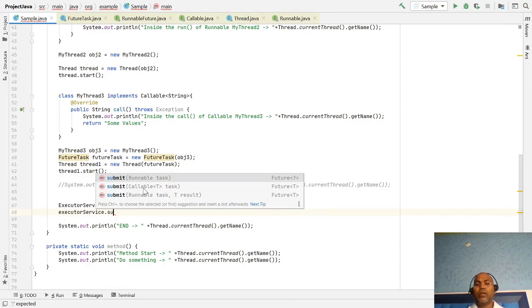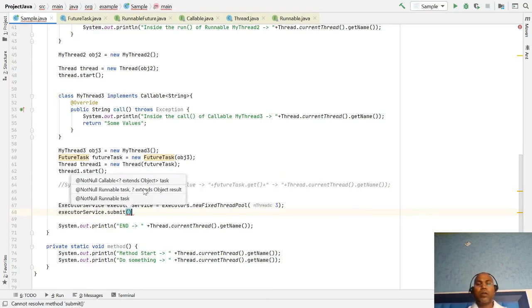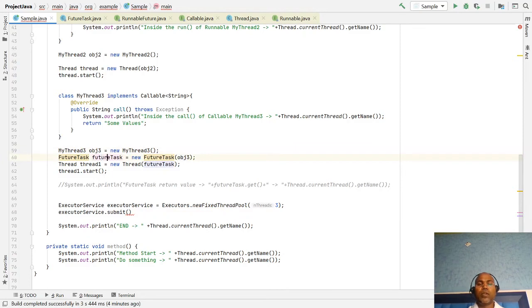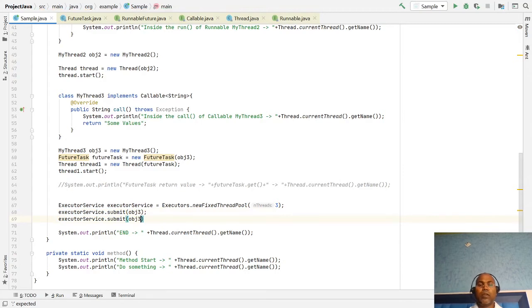Let's say I'm posting a callable. Here I'm just using my future task. You can submit multiple, your callable or runnable, you can post.